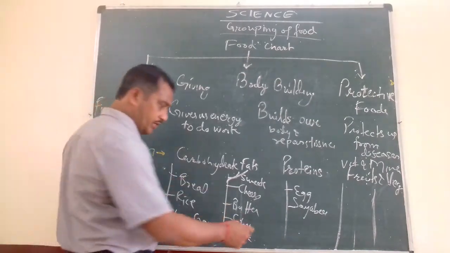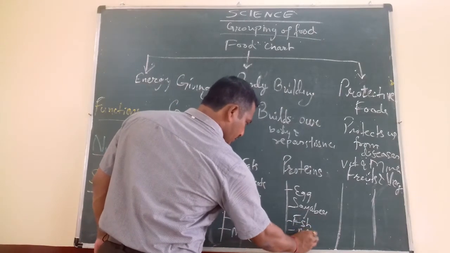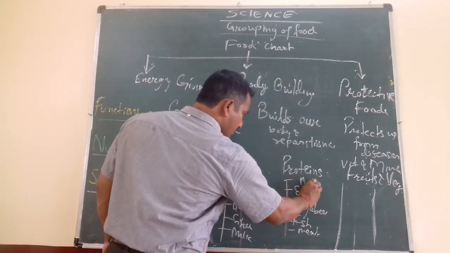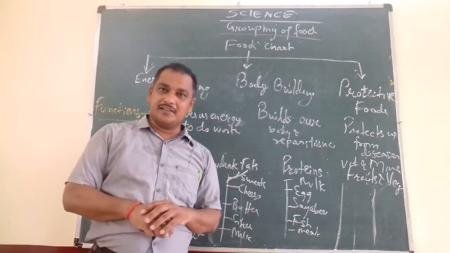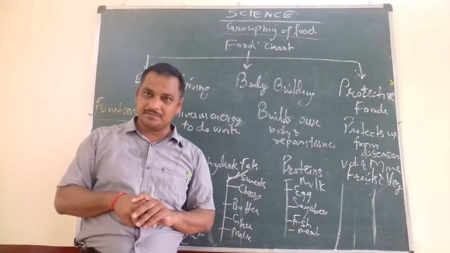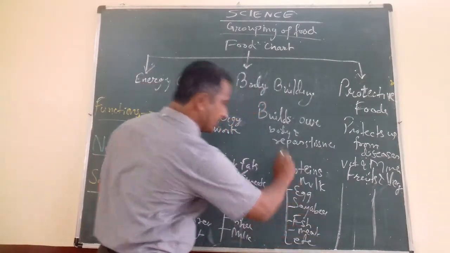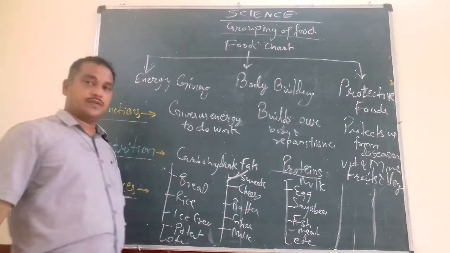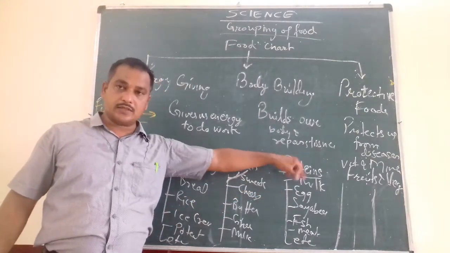And fish, meat, milk, so I hope daily you are taking one glass of milk at night with some turmeric in it. Now, these are proteins, which build our body and repair the worn out tissue.